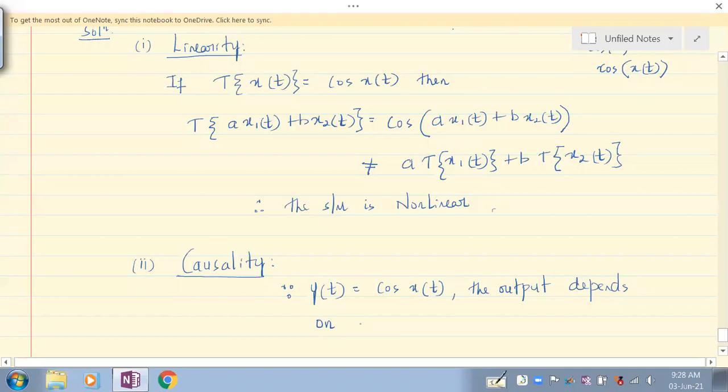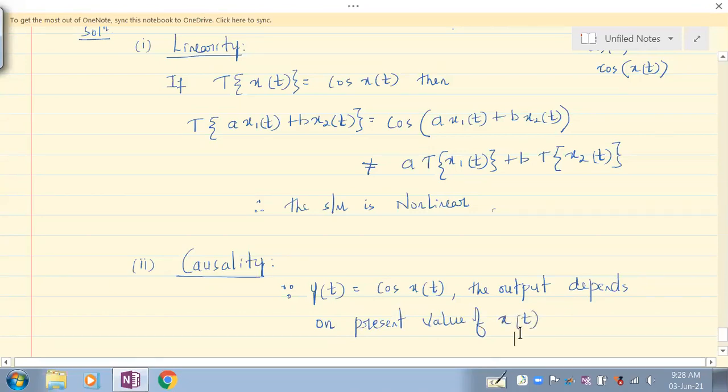Anybody? Is the output depending on the past, present, or future value of x of t? It is depending on the present value of x of t.